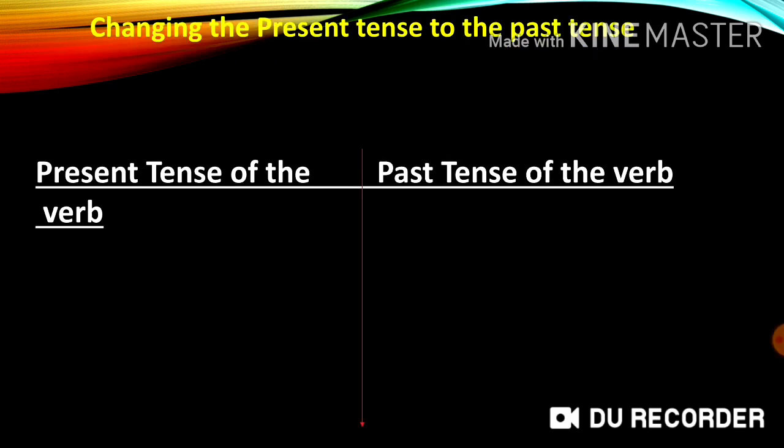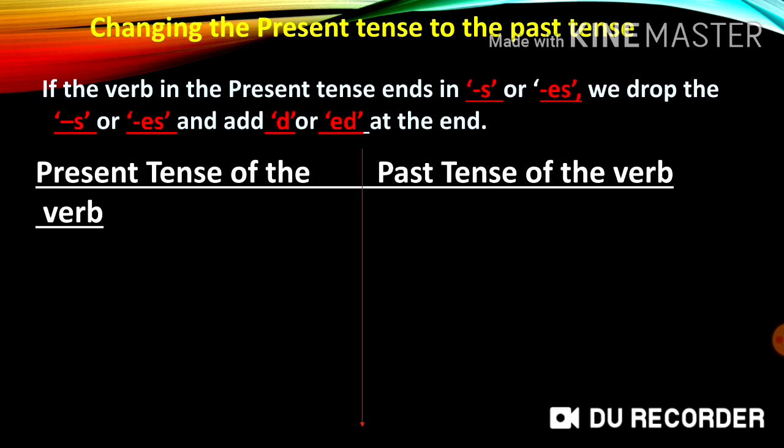Children, now let's learn the rules to change the tense of the verb from the present to the past. Let's see. If the verb in the present tense ends in s or es, we drop the s or es and add d or ed at the end.